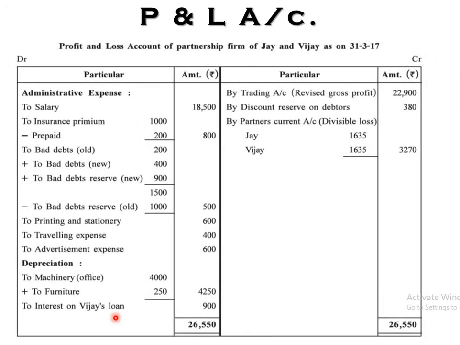So now move to our profit and loss account. Okay, the total of the credit side, let's see, it's higher or lower, means which is the higher side, credit side or debit side? I think the debit side is more than the credit side, right?